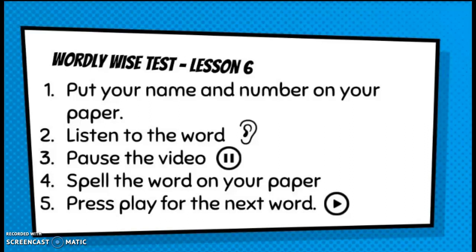Number 3, Earth. Earth is the third planet away from the sun and the one that we live on. Earth. Number 4, fern. A green plant with feathery leaves. It does not produce flowers. Fern.